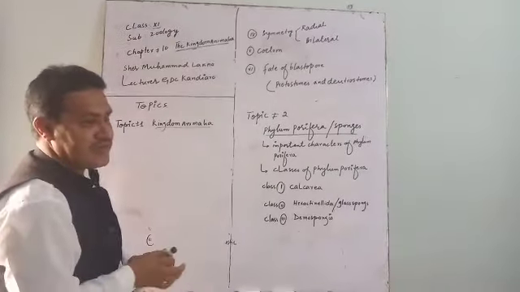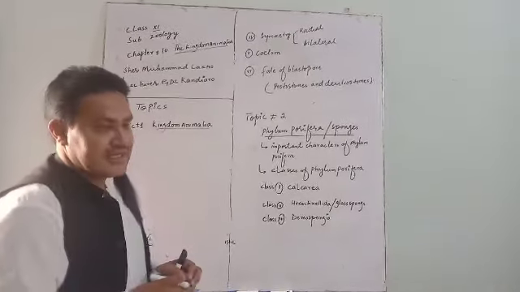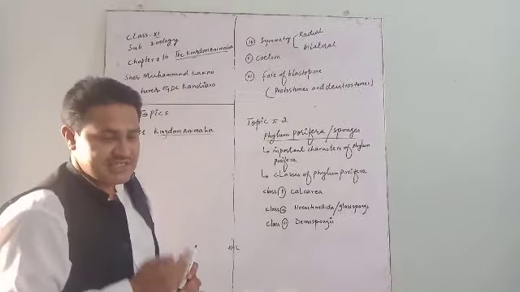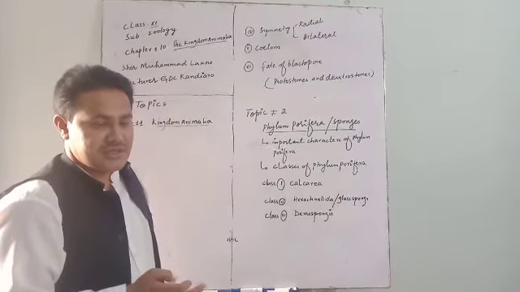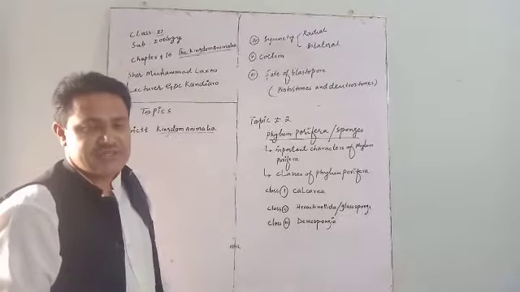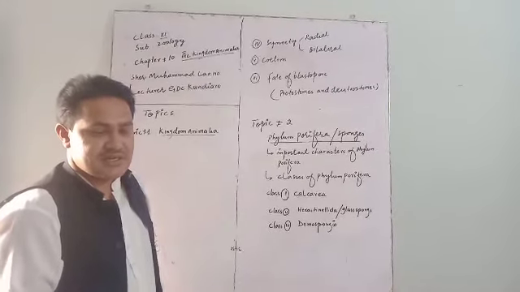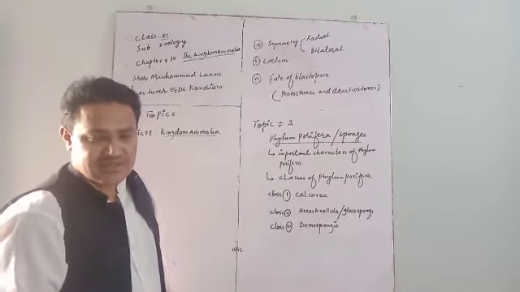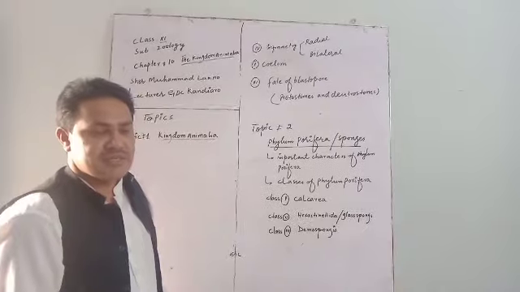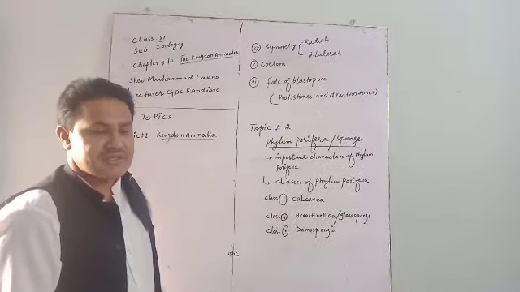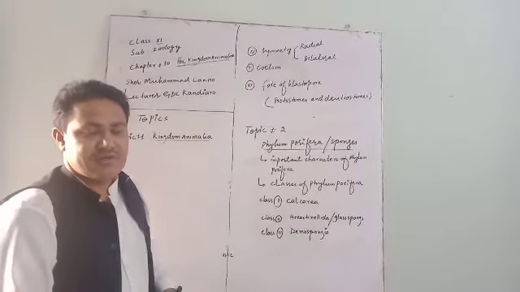First of all, we should have knowledge about kingdom systems. Scientists or biologists have classified living organisms into 5 kingdoms. Number 1 kingdom is Monera. It is also called Prokaryote. Number 2nd kingdom is kingdom Protista. It is also called Protoctista. Number 3 is kingdom Fungi. Number 4 is kingdom Plantae. Number 5 kingdom is kingdom Animalia. This kingdom system was given by Robert H. Whittaker.